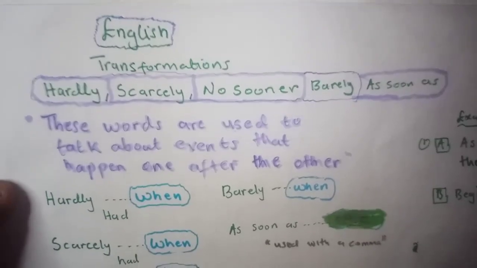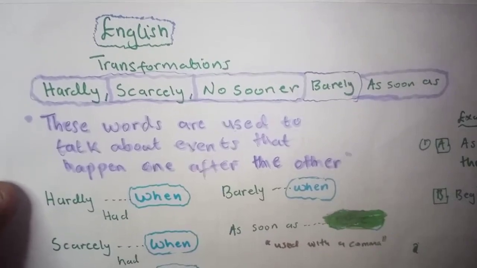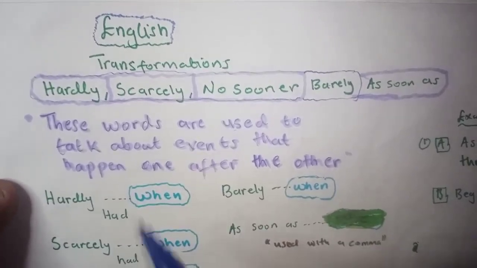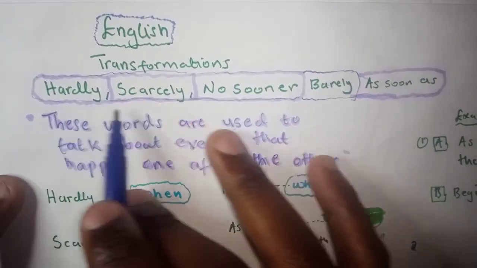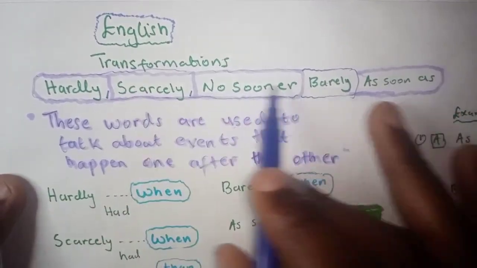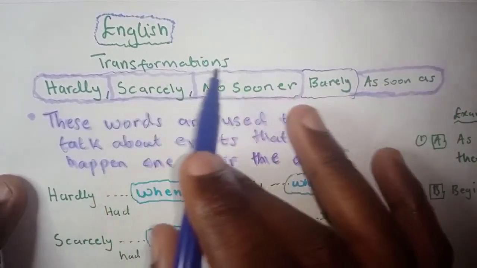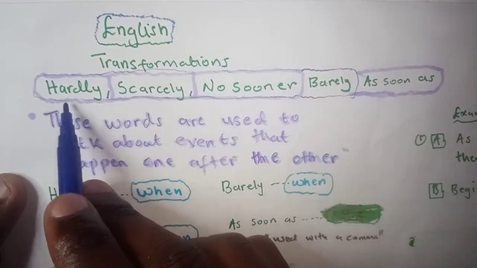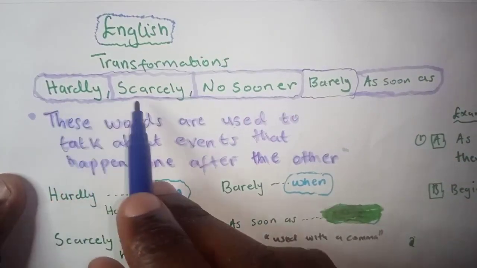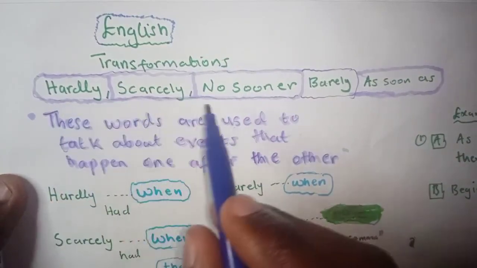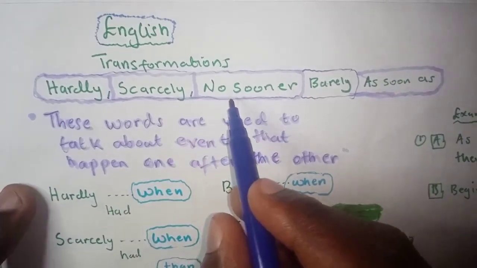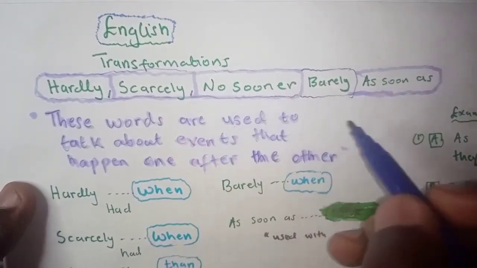In today's video, we'll be talking about transformations in English. Okay, so we have a few words here that we normally use when doing transformations, or what we call rewrites. Our first word here is hardly. Second word is scarcely, no sooner, barely, and as soon as.